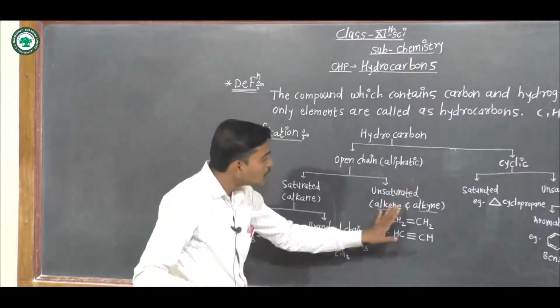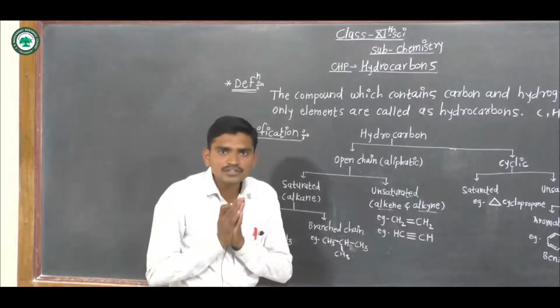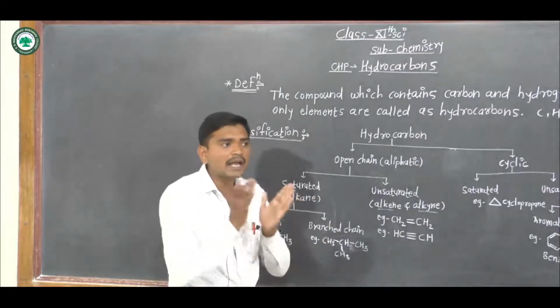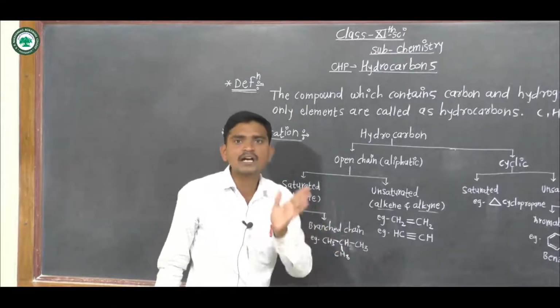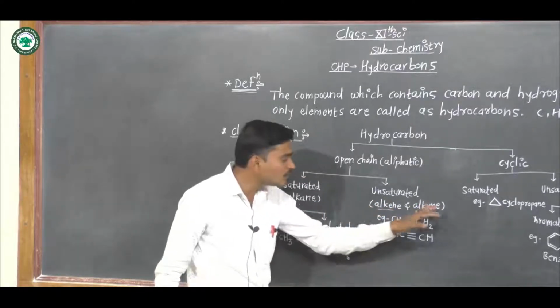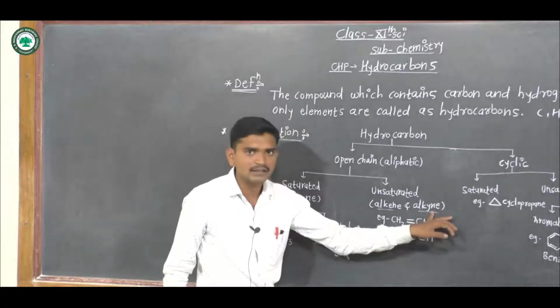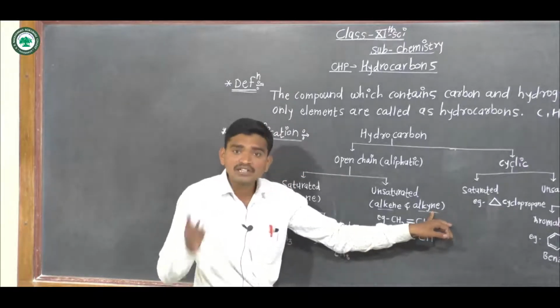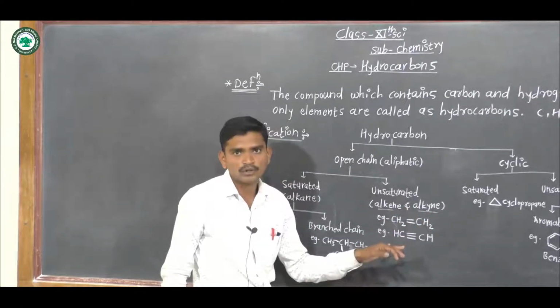Unsaturation means there is a double bond or a triple bond. If there is a carbon-carbon double bond, we say it is an alkene, and if there is a carbon-carbon triple bond, we say it is an alkyne.